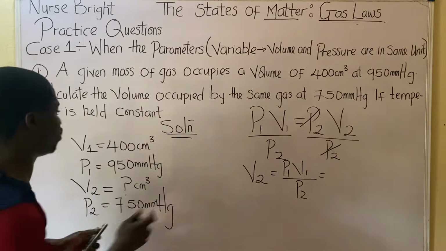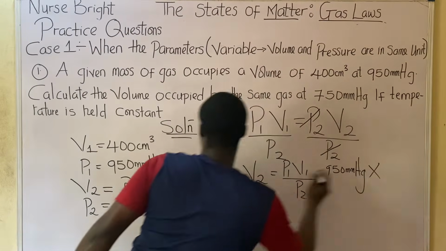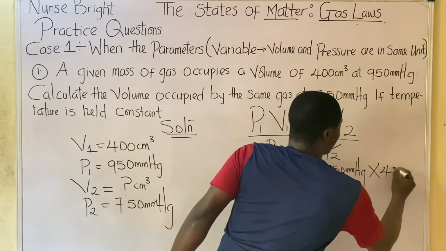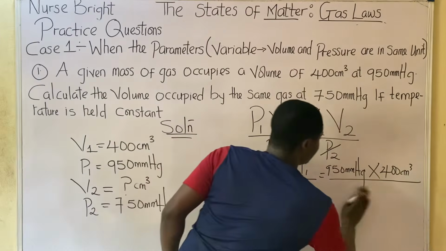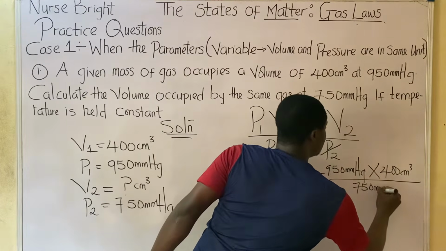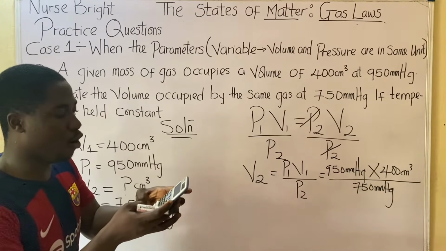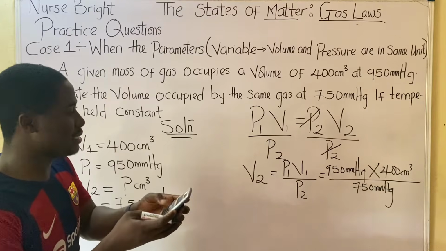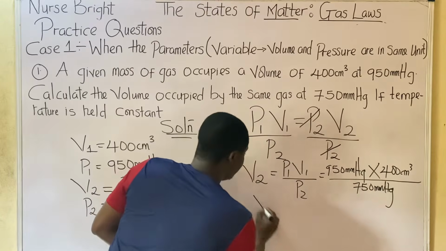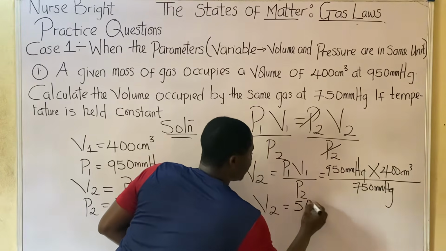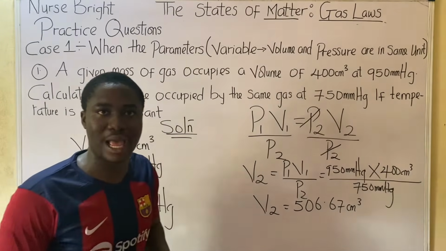What's P1? The first pressure: 950 mmHg, times V1, which is 400 cm cube, divided by P2, which is 750 mmHg. So when we do all of this on a calculator, 950 times 400, answer divided by 750, that is 506.67. V2 will now be equal to 506.67 cm cube. This is the answer to the question. I believe you are following.